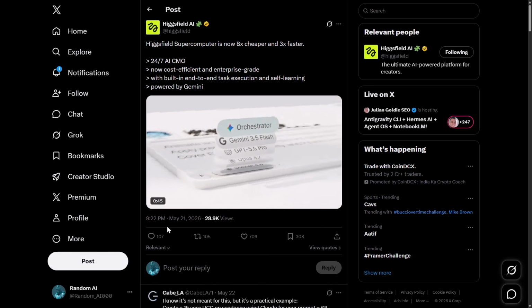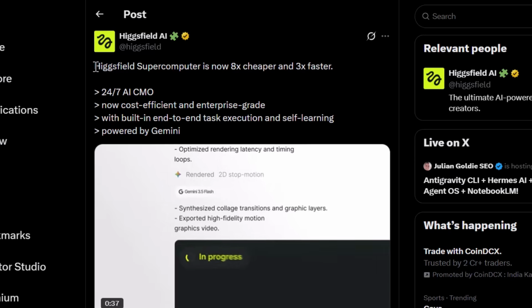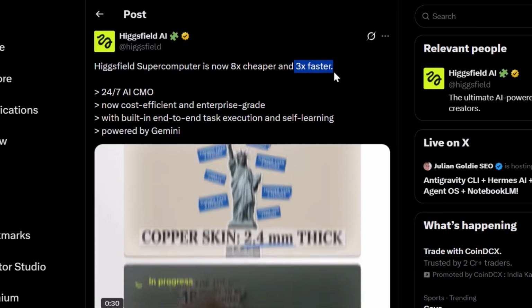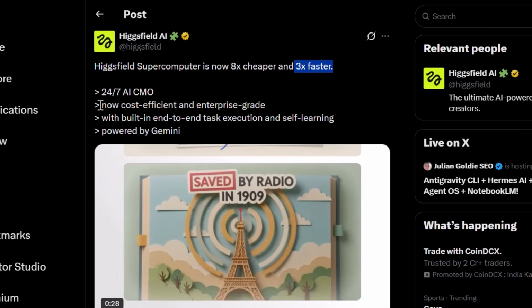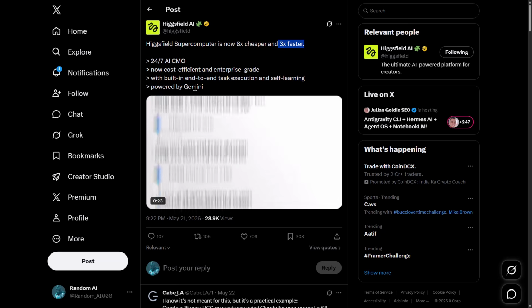Now, another important thing you need to know before I show you the use cases: the Higgsfield Supercomputer has been updated. It is now 8 times cheaper and 3 times faster. They've basically decreased the total cost so that normal people like you and me can run this tool easily without spending a ton of credits.